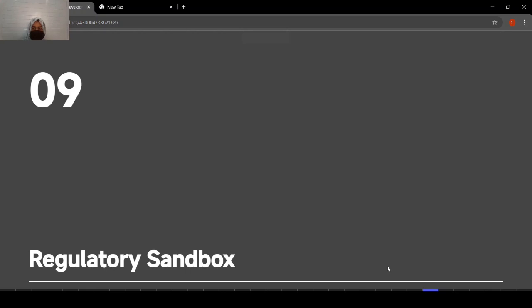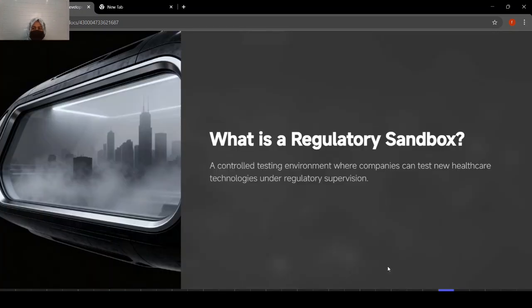Now we will see the regulatory sandbox. So what is a regulatory sandbox? We have covered two steps. First of all, we have seen reimbursement, that is how digital health apps get paid. We have seen different systems. After that, we have seen the method and strategy behind developing them, that is Agile. And now we will see the testing phase, that is, what is a regulatory sandbox. That is the main concept in it.